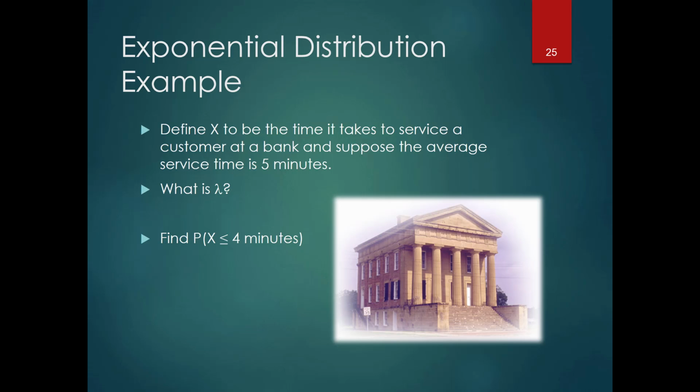So lambda is 0.2, and I want to know the probability that the time it takes is less than 4 minutes. Notice that I could say less than 4 minutes here or less than or equal to. It doesn't really matter because exactly equal to 4 is just 0.